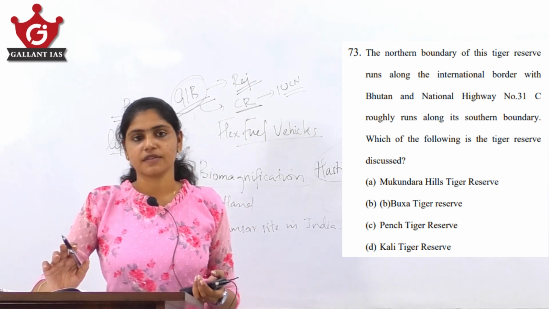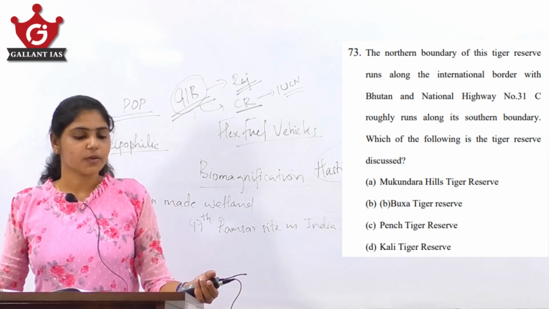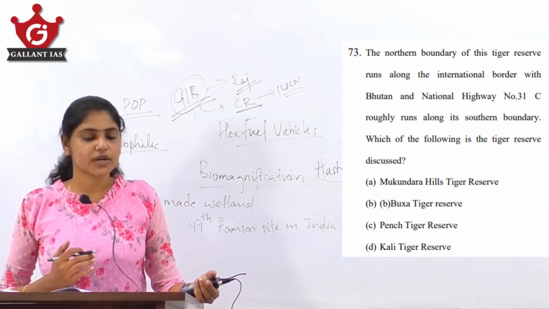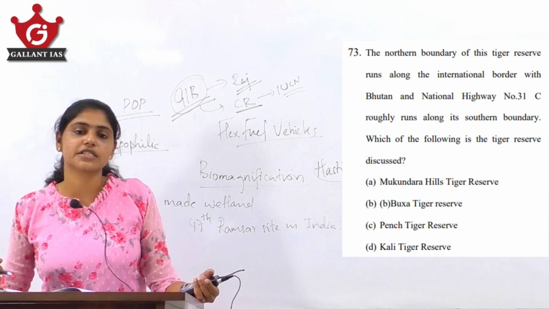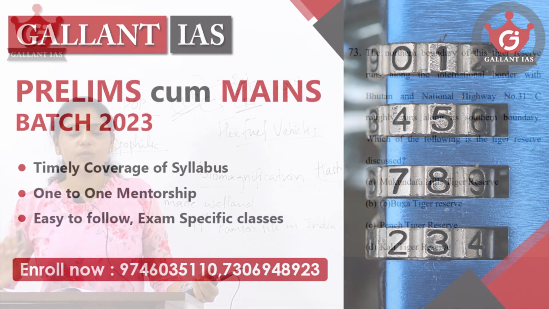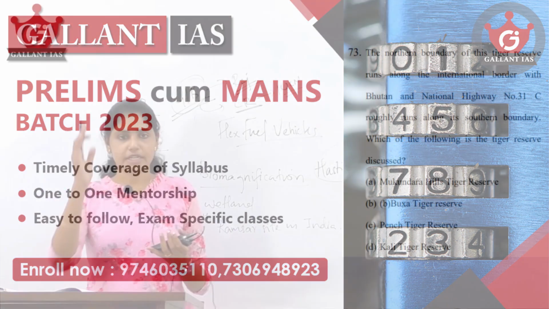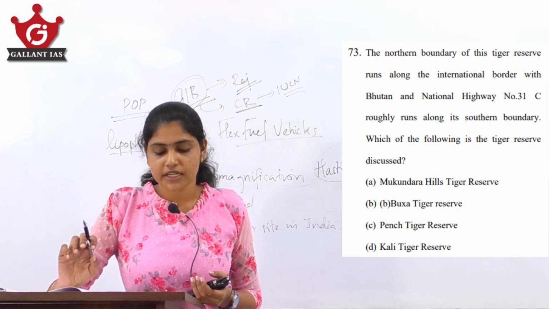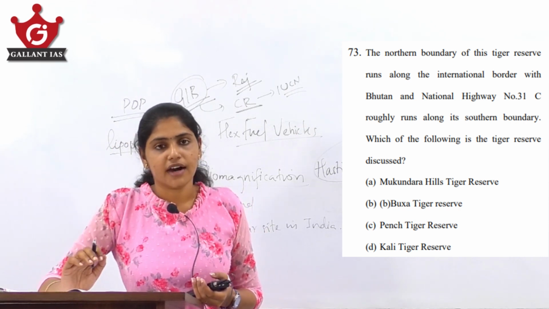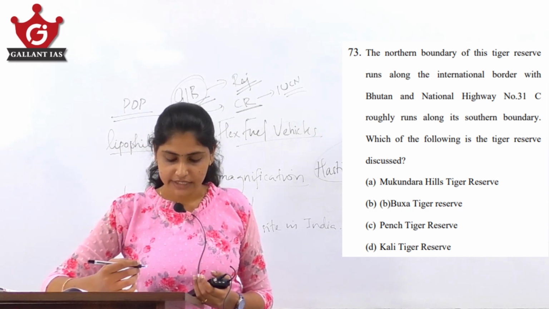C says Pench Tiger Reserve. See, Pench Tiger Reserve is located where? It is in Madhya Pradesh. It is nowhere nearer to Bhutan. So, Pench Tiger Reserve also you can eliminate. Coming to Kali Tiger Reserve, where is Kali Tiger Reserve located? Again, it is coming to the southern side, that is, Kali Tiger Reserve is located in Karnataka. It is not near to Bhutan. So, Kali Tiger Reserve also you can eliminate, that is D also you can eliminate. What is left out? It is Buxa Tiger Reserve, which is located in West Bengal, that is nearer to Bhutan. So, the boundary of this particular tiger reserve is sharing the international border with Bhutan. Okay. So, here the right answer is option B, Buxa Tiger Reserve.